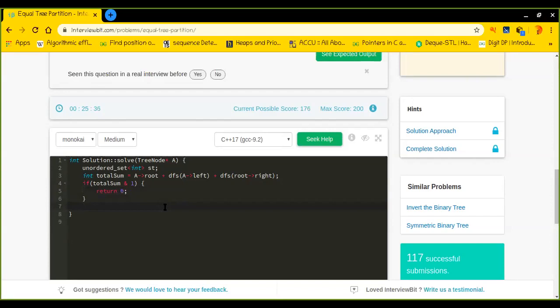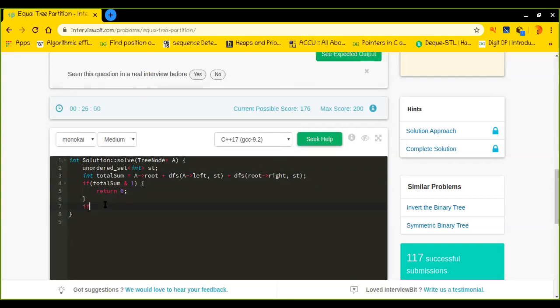So what will I do? Let me pass the set here as well, so that I can fill the set with this intuition in every state. So here my set is filled.